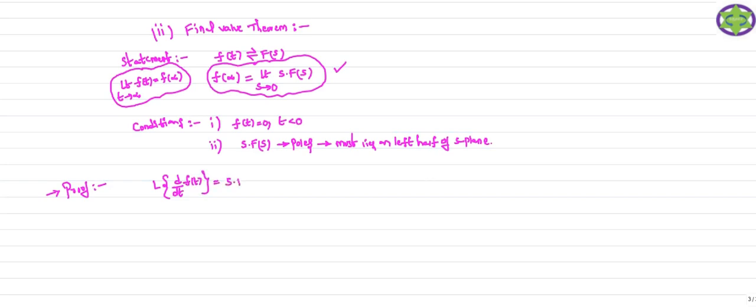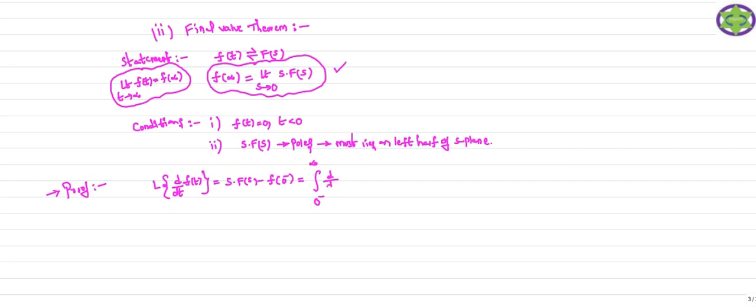So this is s into F(s) minus f(0-). So how can you find out this one? We can find it by using the expression like this. You just consider 0- to infinity. No need to consider minus infinity to plus infinity. You just directly consider from 0- to infinity.